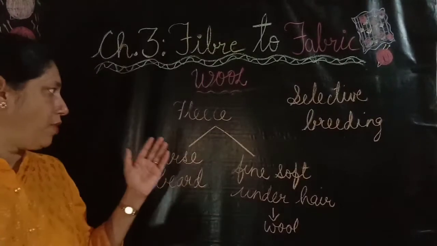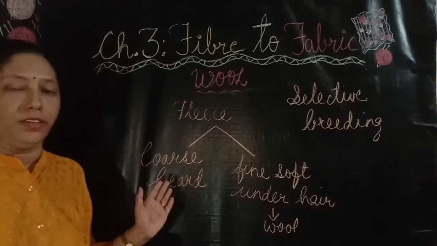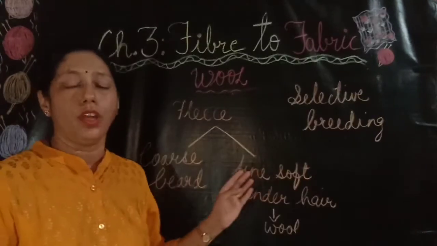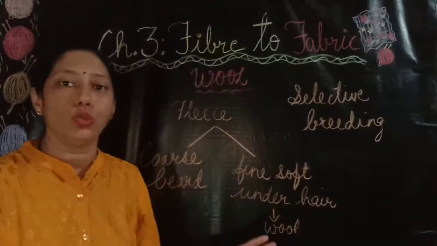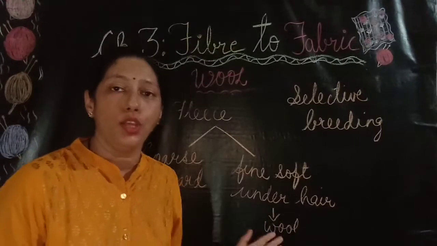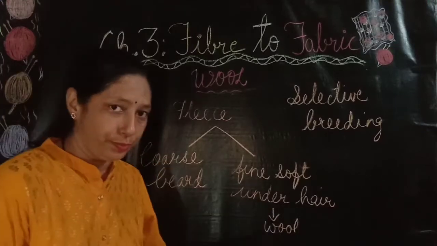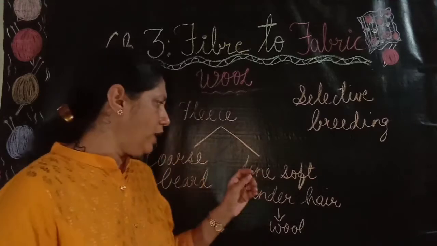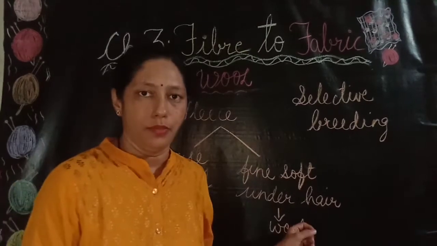The first type of fibers are the coarse beard hair and the second type is the fine soft under hair, which are close to skin, and these fine soft under hair are used for making wool. Some breeds of sheep have only fine soft under hair.